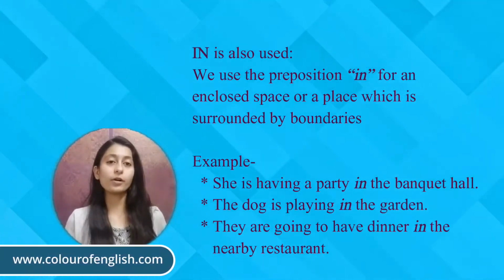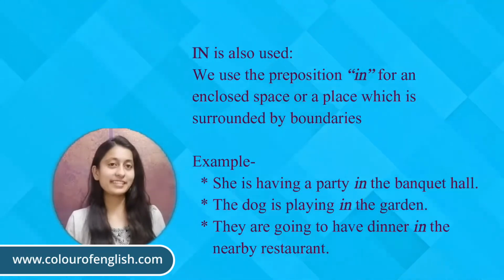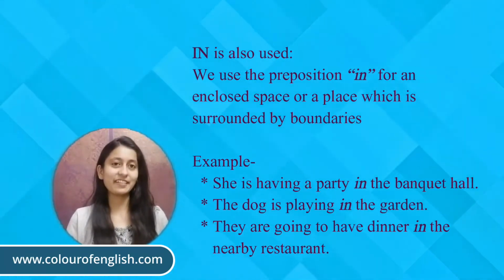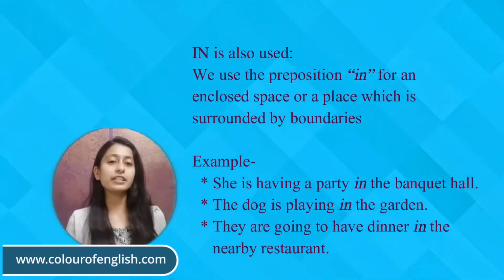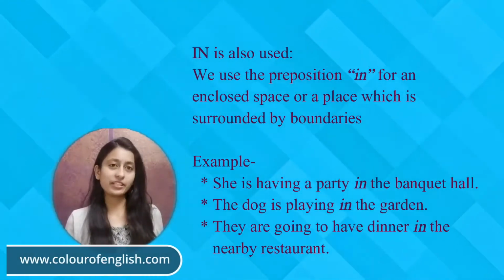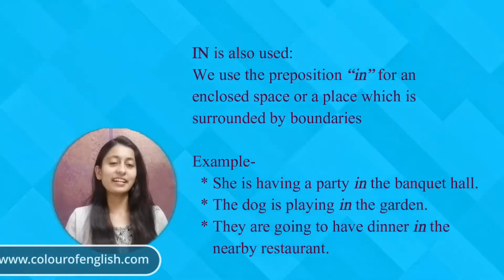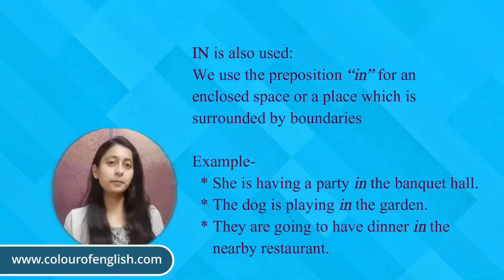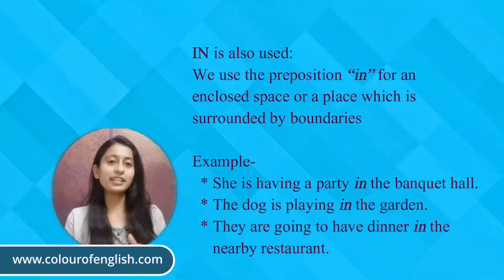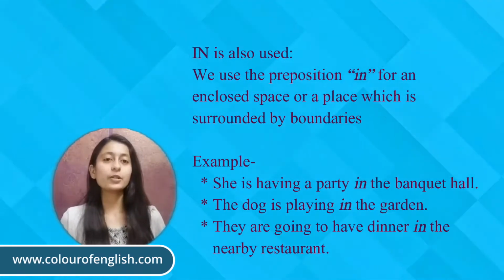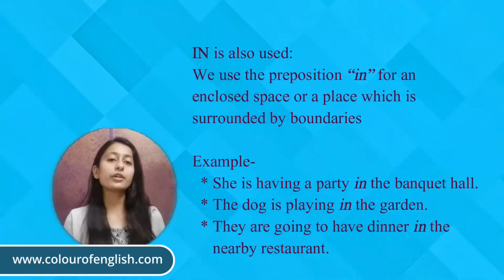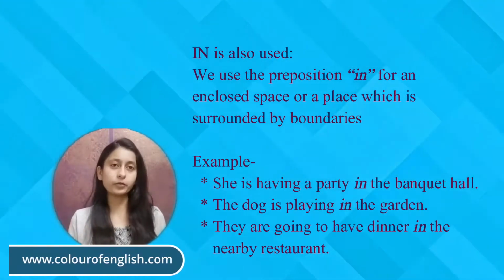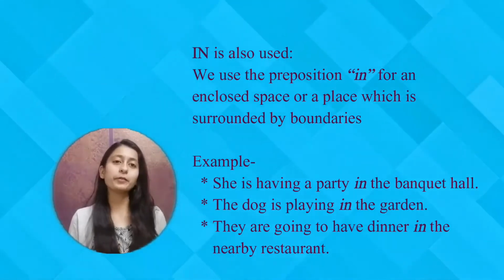Here garden is also surrounded by boundaries, so we have used in before that. They are going to have dinner in the nearby restaurant. Again, restaurant is an enclosed space, so we have used in before that. So whenever we are talking about an enclosed space or a space surrounded by boundaries, we use in before that.